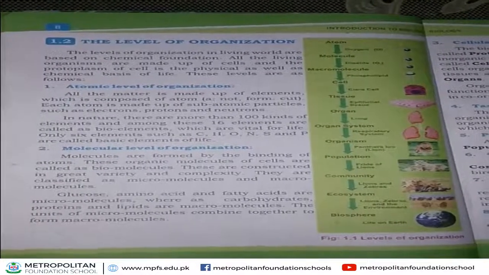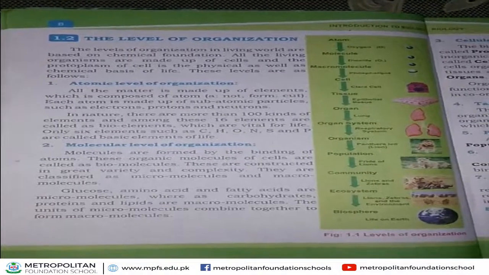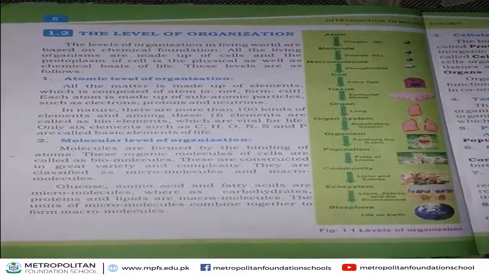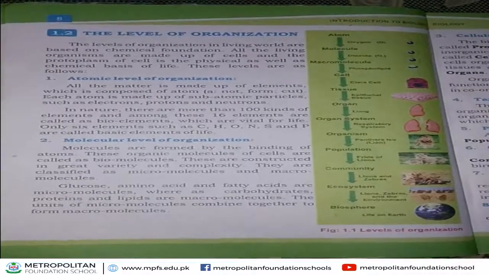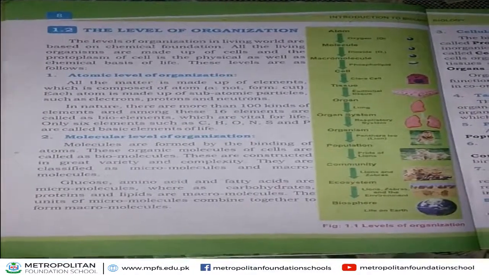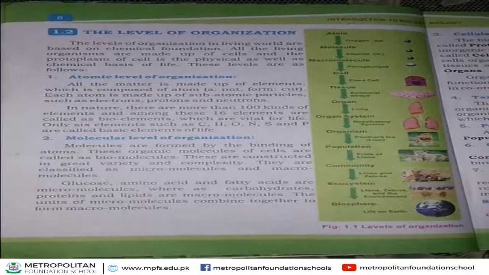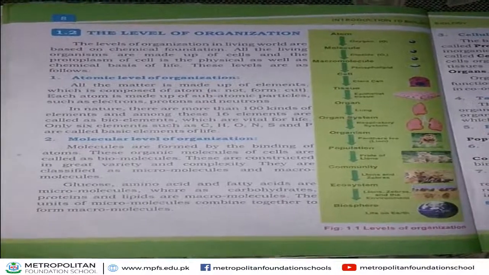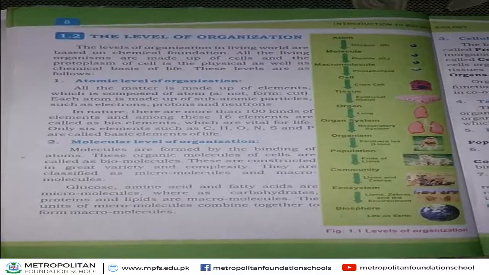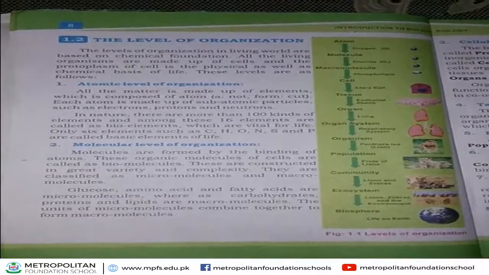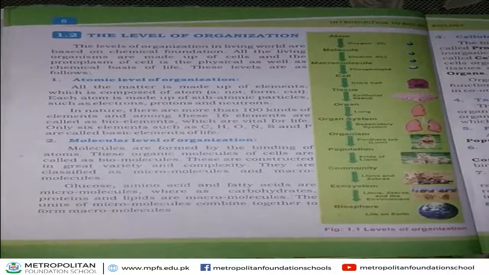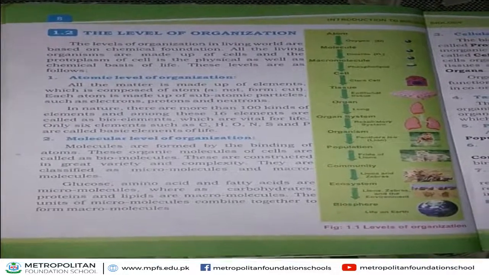Next level is called population. What is population? A group of living organisms found in a habitat is called population. For example, in forest, population of lion is present. Next, after population, next level of organization is community.